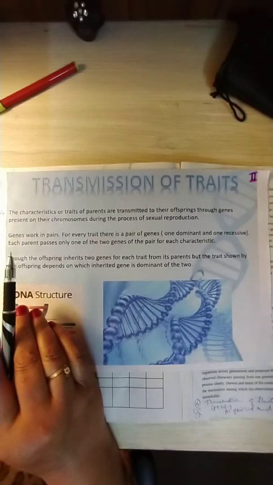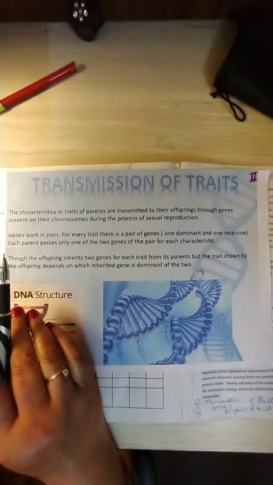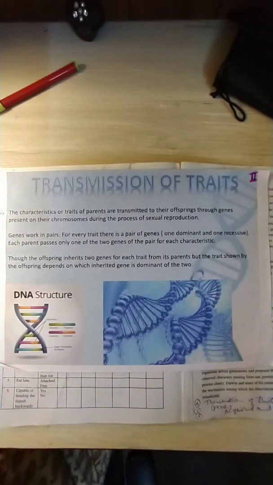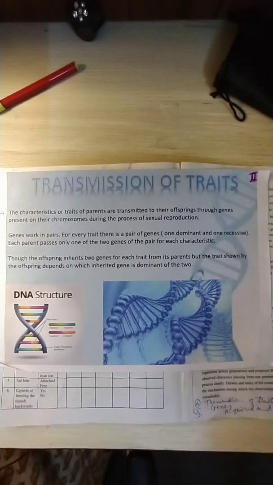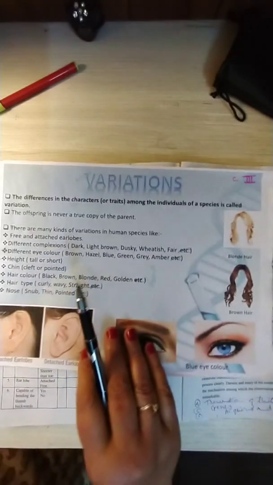So students, our next topic is about variation. We have already seen similarities. Now our next topic is about variation.